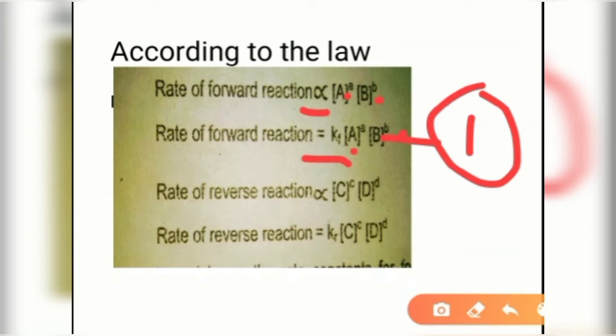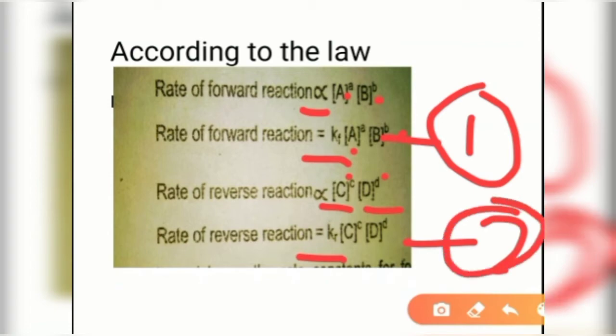Now the rate of reverse reaction is directly proportional to the active masses of products, and we have products C and D. Square brackets indicate active mass, and small c and small d indicate coefficient numbers or number of moles obtained from the balanced chemical equation. Again, the proportionality sign is changed to k, constant, and small r indicates reverse reaction, and this is equation number 2.